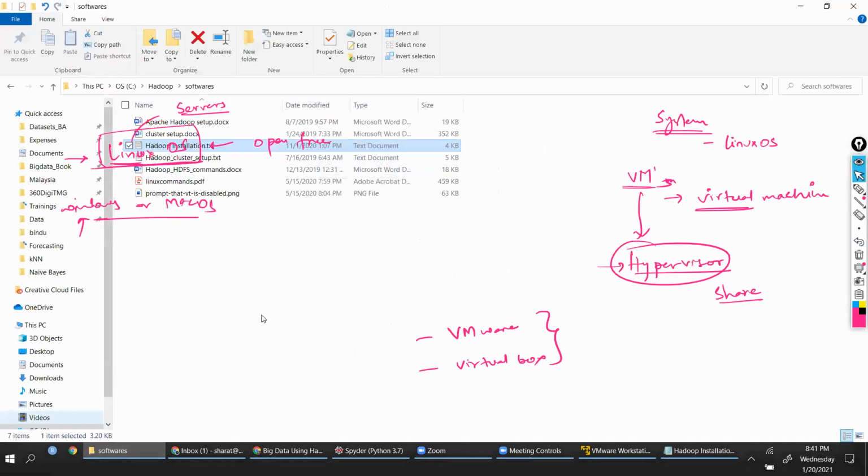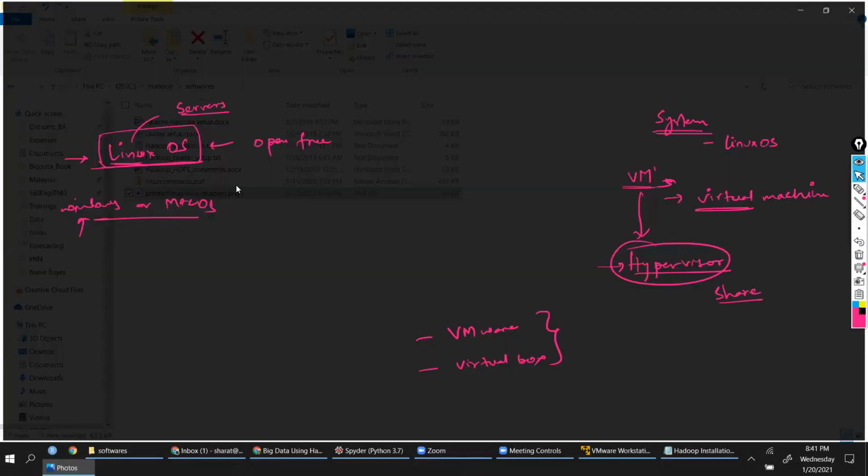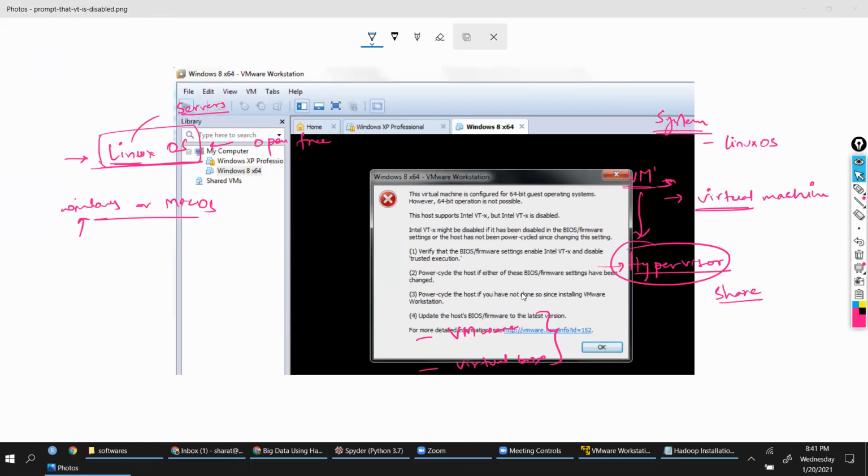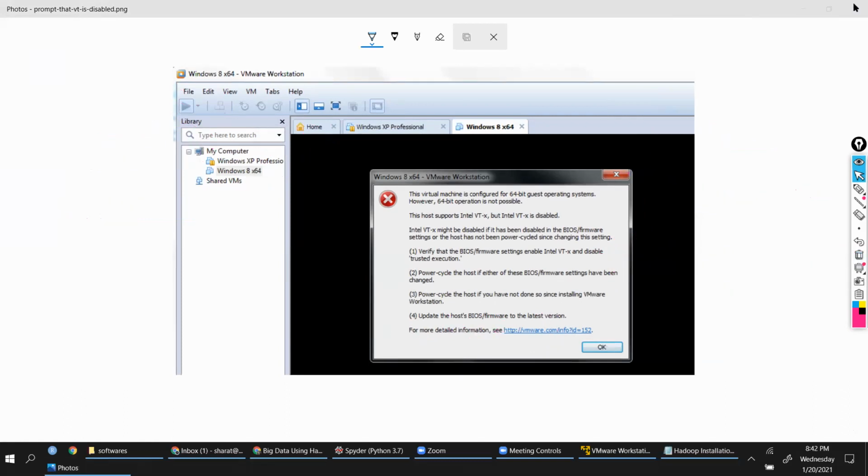If that error is encountered, it might look something like this. I'll show you. This is the error that you might see. If you encounter something like this, Intel VT-x is disabled. That means your virtualization is disabled at the BIOS level. So you have to change the settings at the BIOS level. Remember that. I'm just giving you a heads up. You might face this kind of an error. All right, next.